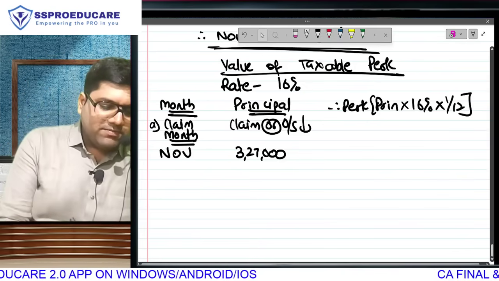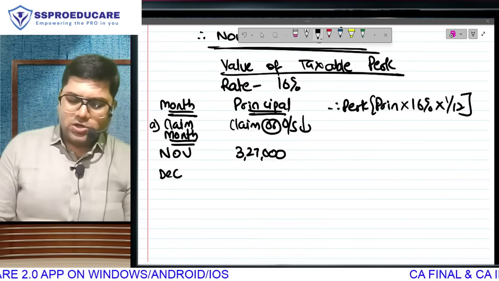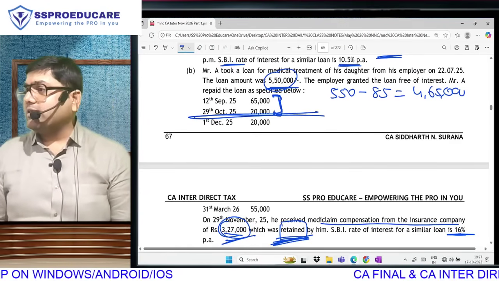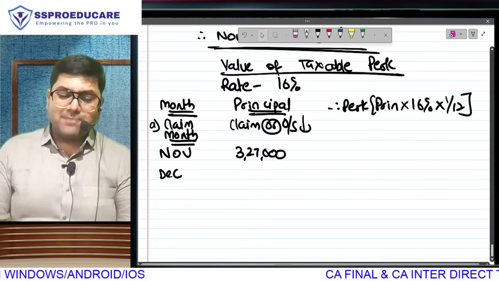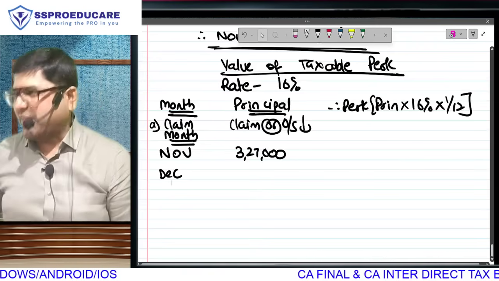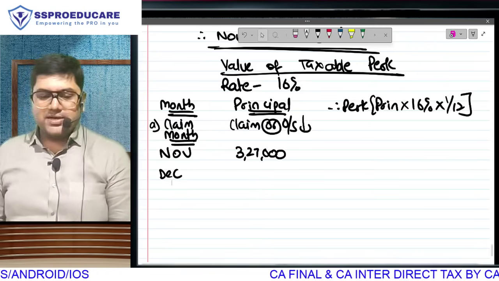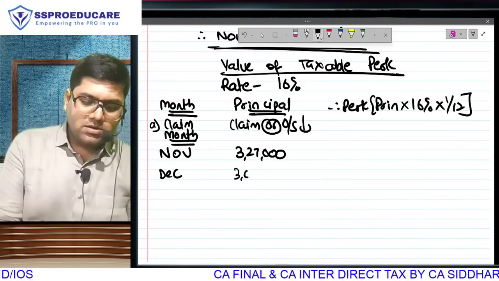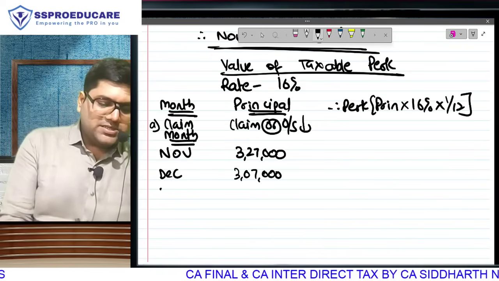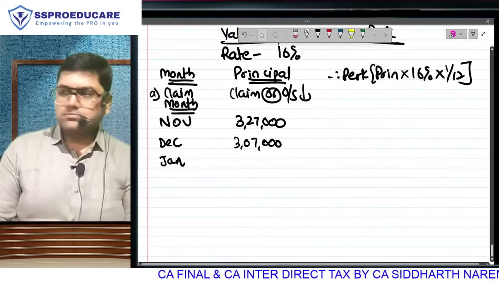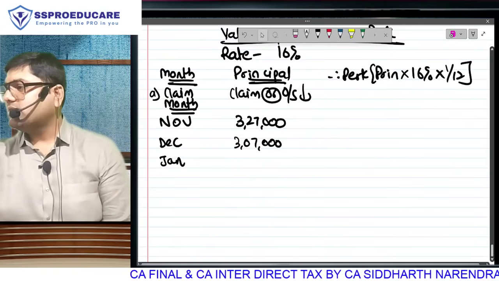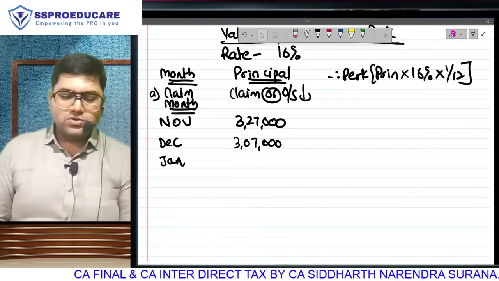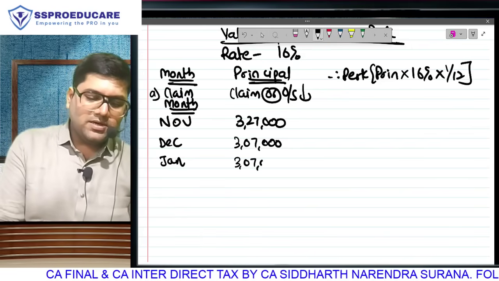Now what after this? Because next month is December. All you have to check is, in December, is there any repayment? Yes, 20,000 rupees. So what will be December's perquisite? Because we see outstanding at the month end. At the beginning of December it is 327, but we have repaid 20. So at the end of December, 3,07,000. In Jan, is there any repayment? Check, look at the question. In Jan, is there any repayment? No. So Jan's principal will be 3,07,000.